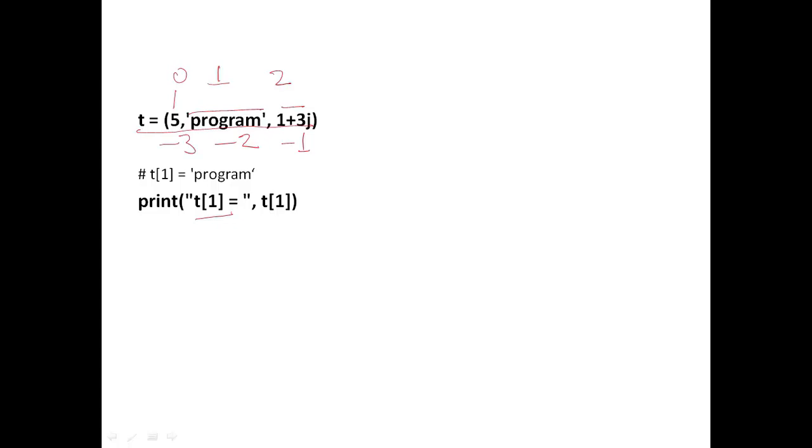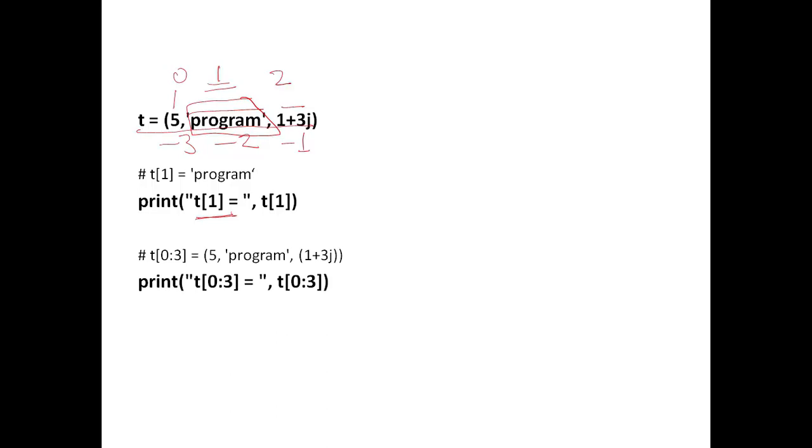So you can use the slicing operator to extract the tuple elements. If I write t[1], this will give me the element at index 1. If you want to print a range of elements of a tuple, just use the slicing operator and provide the proper indexes, like here I have written 0 colon 3, so it will give me all three objects at index 0, 1 and 2.